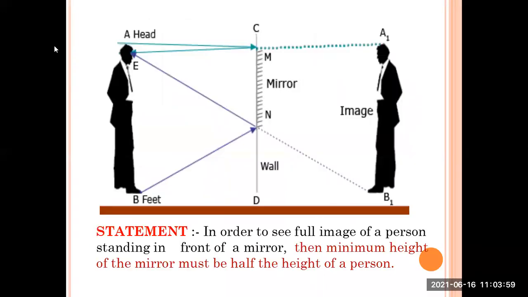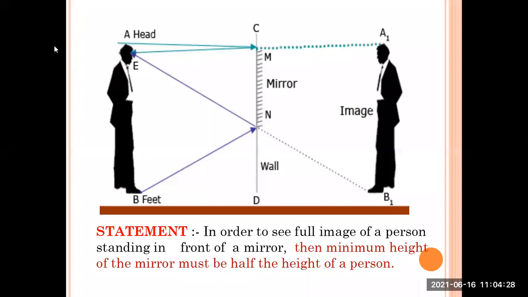So here we go. This is our scientific statement. In order to see the full image of a person standing in front of the mirror, the minimum height of the mirror must be half the height of the person. How much height is required of the mirror? Exactly half height is required. Okay, I'll repeat the statement once again.